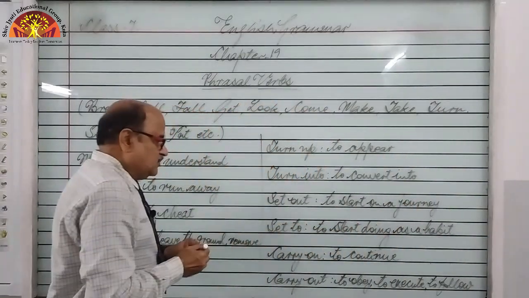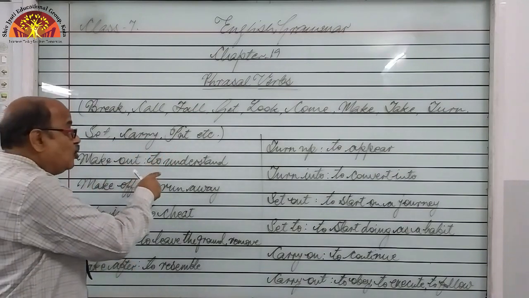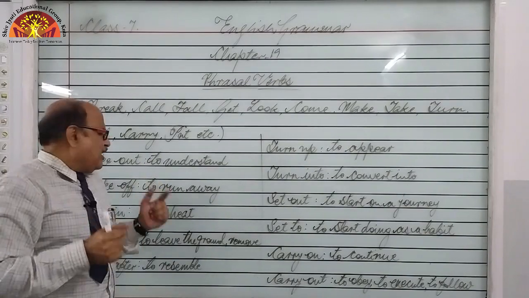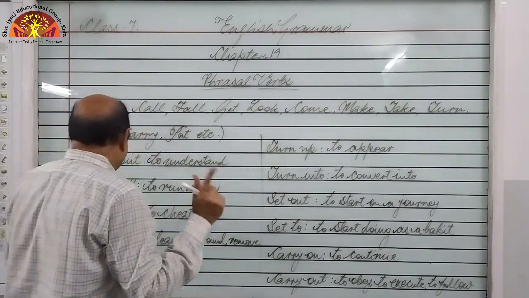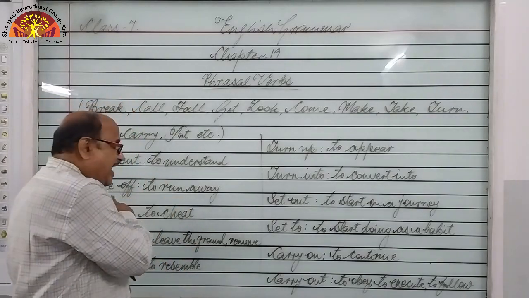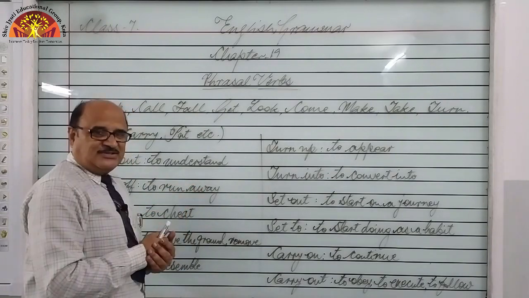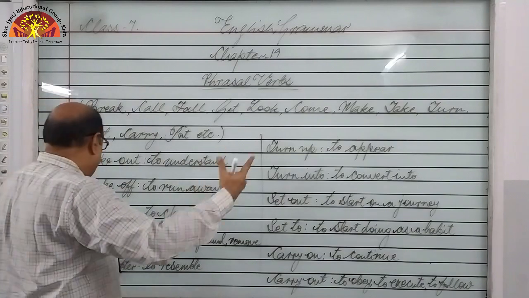Okay, students, so let us discuss. Make out. Obviously, can you make out what he is speaking? Oh no, I cannot make out because his pronunciation is different, right? Make off. The thieves made off seeing the police, right? As soon as the thieves saw the police, they made off, means they ran away.